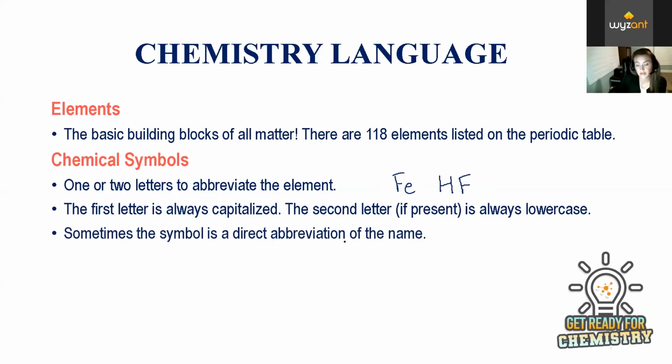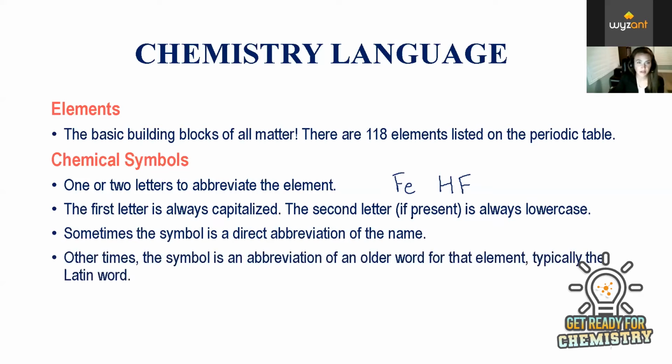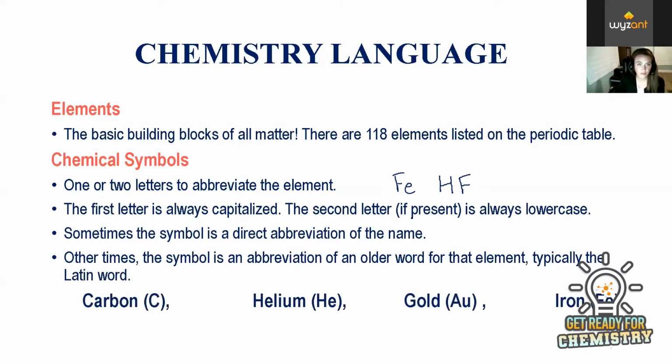So sometimes the symbol is a direct abbreviation of the name, and then sometimes it's not. Sometimes it's totally different. And this isn't just to confuse you, even though it is confusing. Some of these symbols are an abbreviation of an older term, usually the Latin word for the name. So carbon, for example, we abbreviate with just a single C. So this is indicating carbon. Helium is He. So these two are obvious because they abbreviate the name that we know of them. But then we have gold, which is on the periodic table as Au. So Au is an abbreviation of the Latin term for gold, which was aurum.